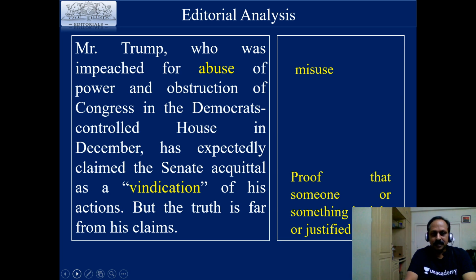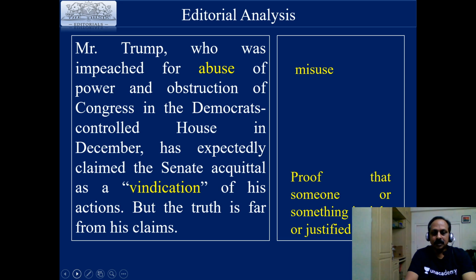Then what is the reason for these impeachment charges? What triggered this? Or what is the response of Donald Trump after the acquittal? Mr. Trump, who was impeached for abuse of power and obstruction of Congress in the Democrats-controlled House in December, has expectedly claimed the Senate acquittal as a vindication of his actions. But the truth is far from his claims.